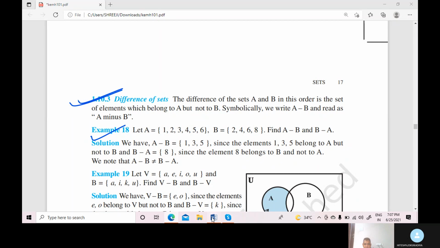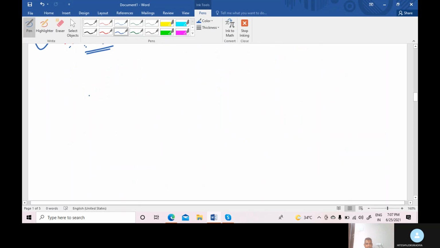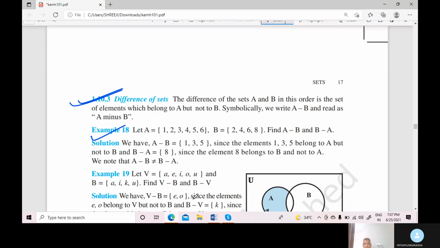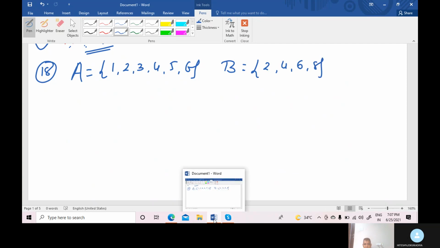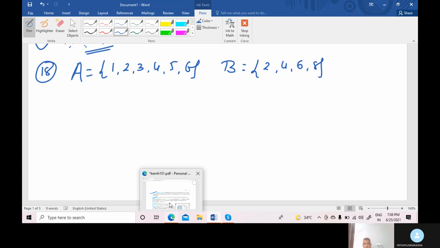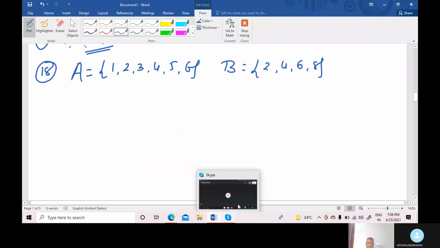Look here, example number 18. A equals 1, 2, 3, 4, 5 and 6, and set B equals 2, 4, 6 and 8. Clear, students? Okay. Read this question again: A is 1 to 6 and B is 2, 4, 6, 8. Find A minus B and B minus A.